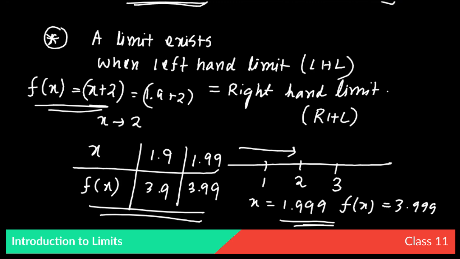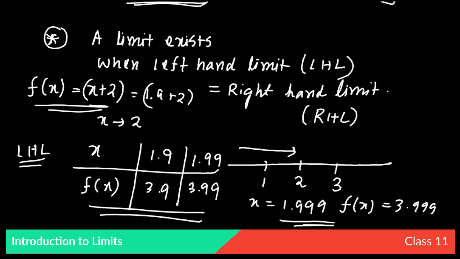When x is 1.99, then f(x) is 3.99. When x is 1.999, then f(x) is 3.999. So you can see that as x is tending towards 2, f(x) is tending towards 4. You can see 1.9, 3.9, 1.99, 3.99. In this way, as x is approaching 2, f(x) is approaching 4. So that was the LHL, left hand limit.